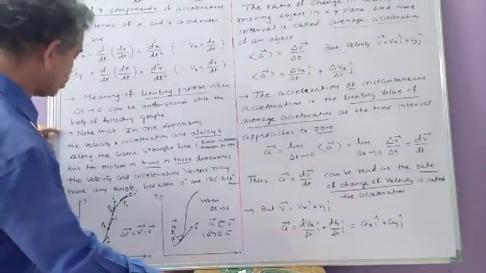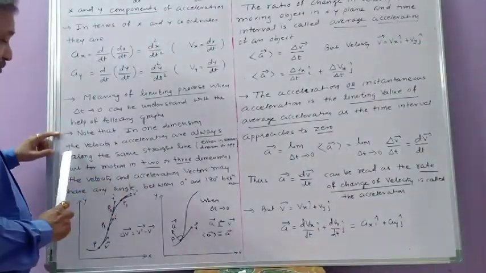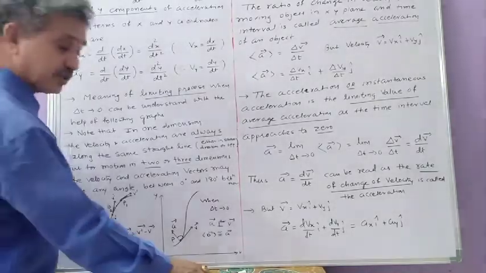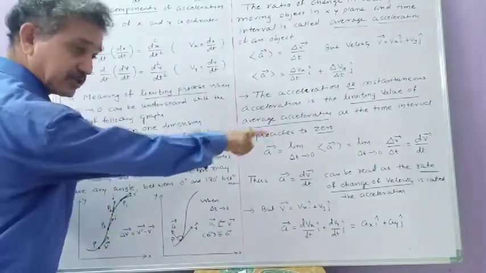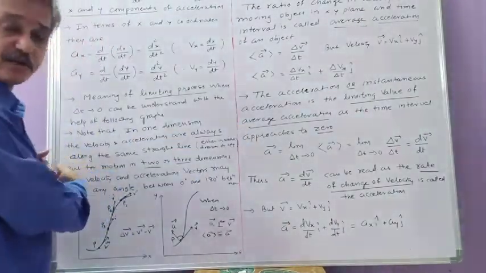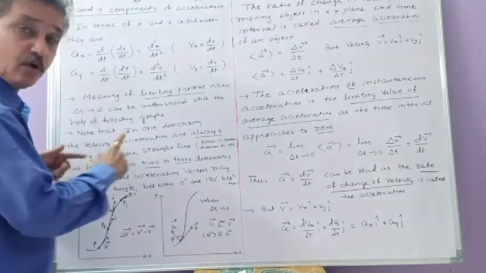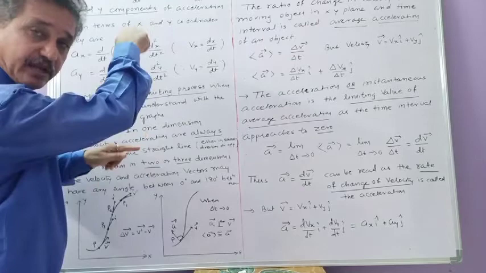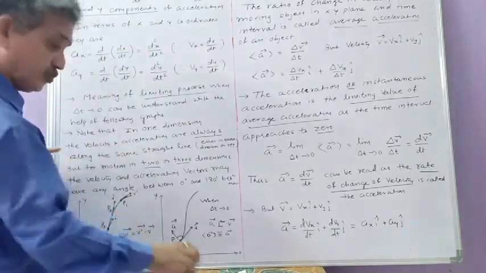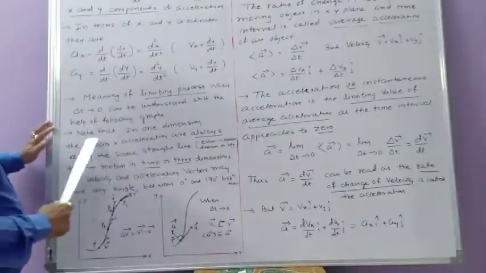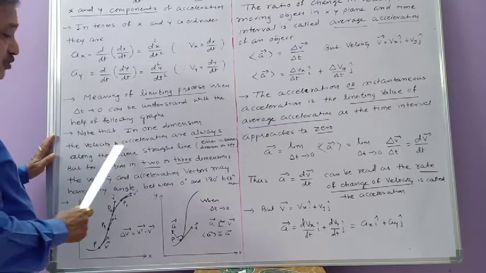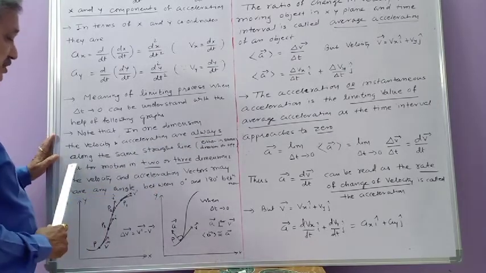Note that in one dimension motion, that means the particle is moving along x direction or along negative x direction, that means in forward direction or backward direction, or you can say it is moving in upward direction or downward direction, that is one dimension motion. In one dimension motion, the velocity and acceleration are always along the same straight line.